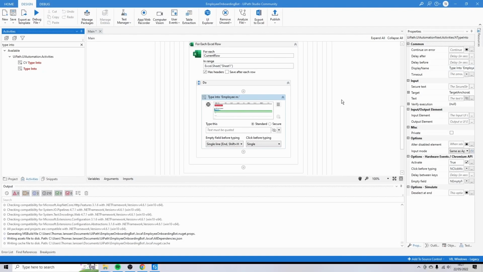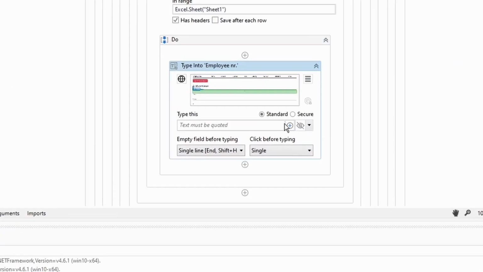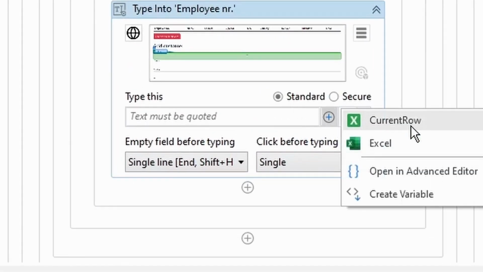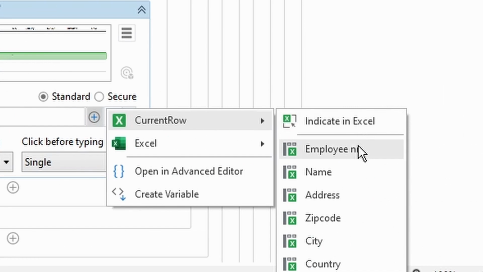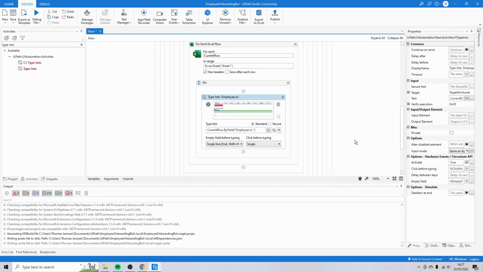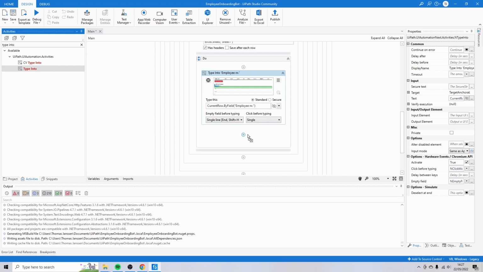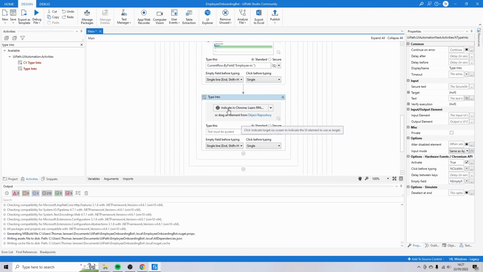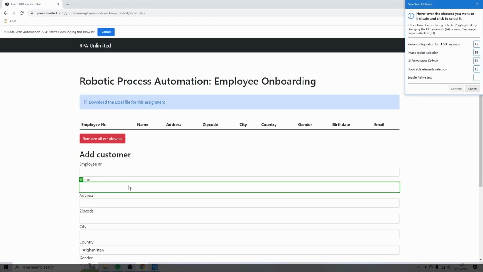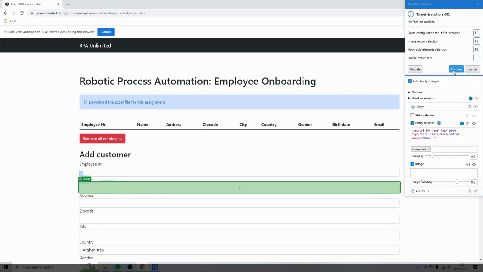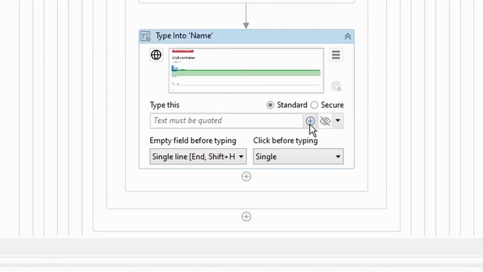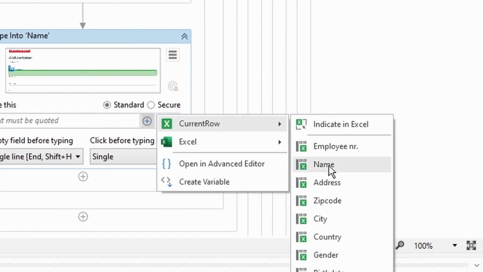And you go back to UiPath. Now UiPath wants to know what you would like to type into the employee number field. And that's current row. And for the current row, that's employee number. And then we're going to do the same for the name. So take another type into activity and make sure that you put it here in the same hierarchy as the employee number. Click again, indicate in Chrome. And now we're not going to type the employee number, but the name. Process goes the same, click confirm. And then we're going to select here, click on the plus icon, current row, name.